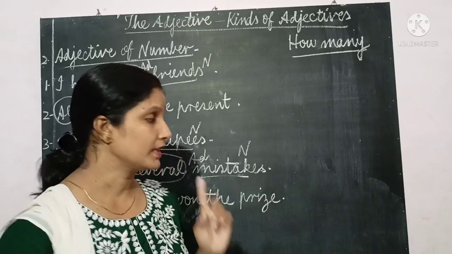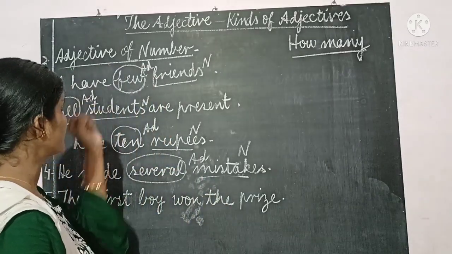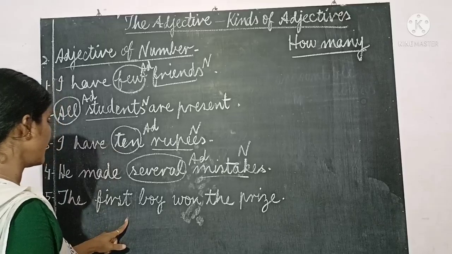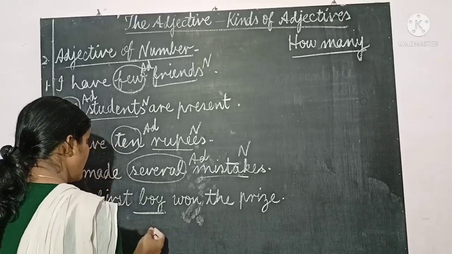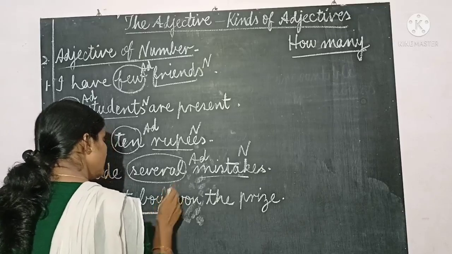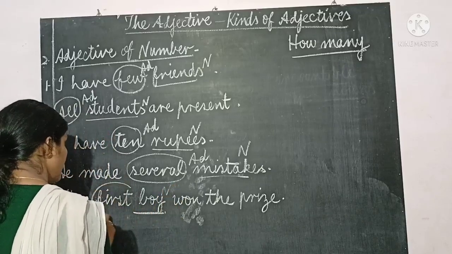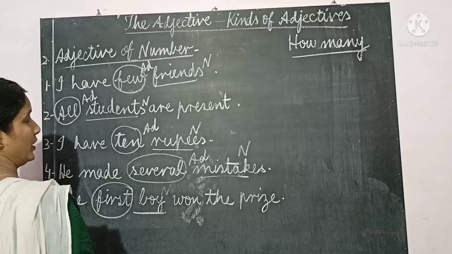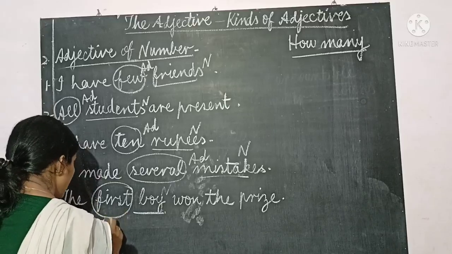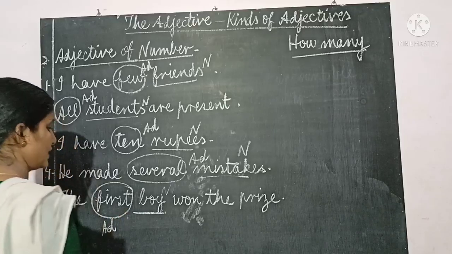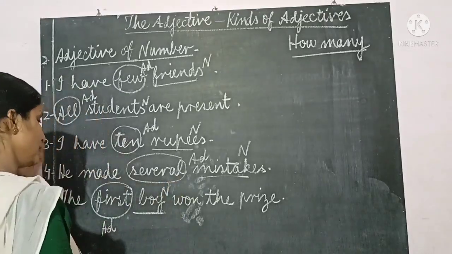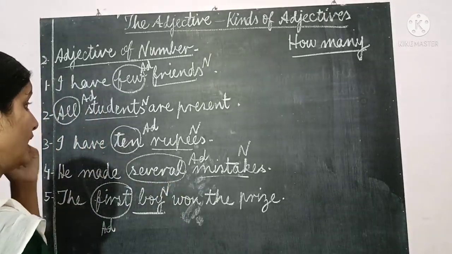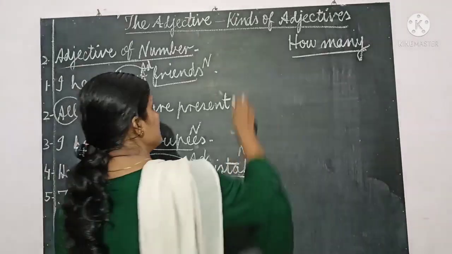So you have to keep that under adjective of number. The first boy. Okay. First boy, boy is a countable noun, we can count, this is a noun. And first boy, which boy? First boy. So this is an adjective of number. Clear? First, last.